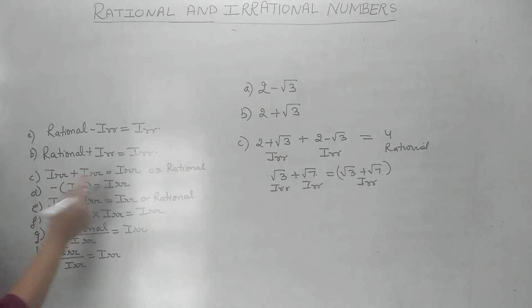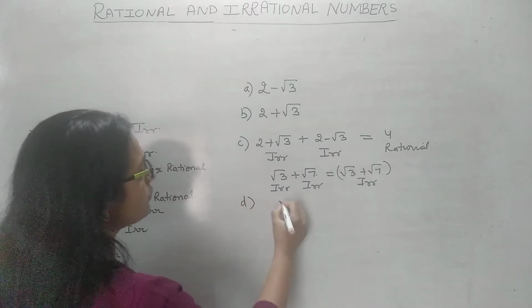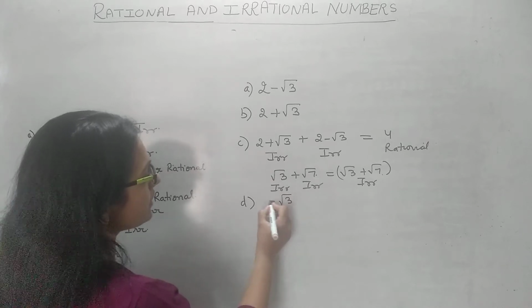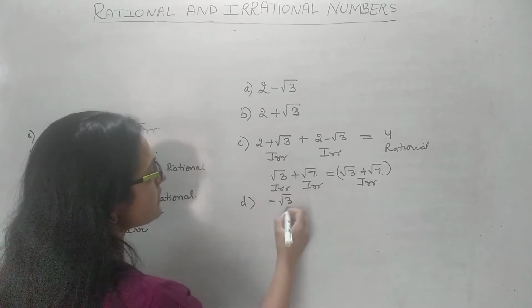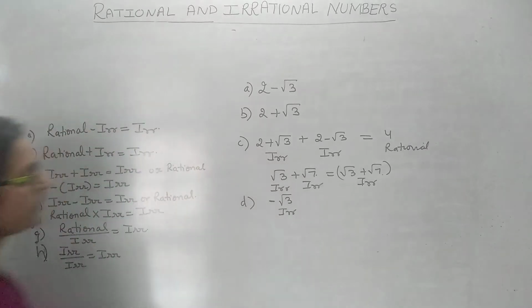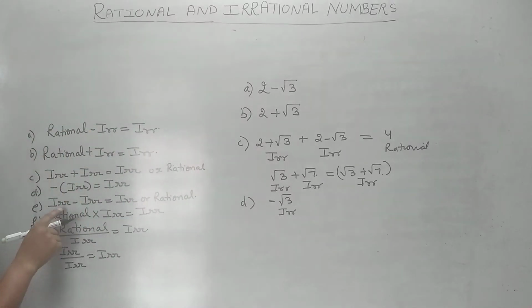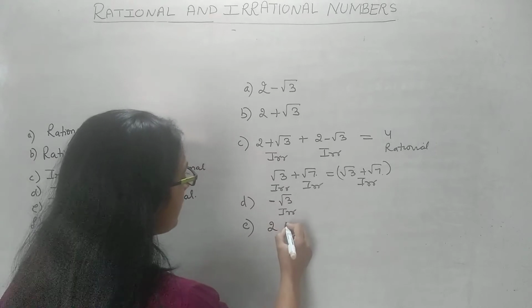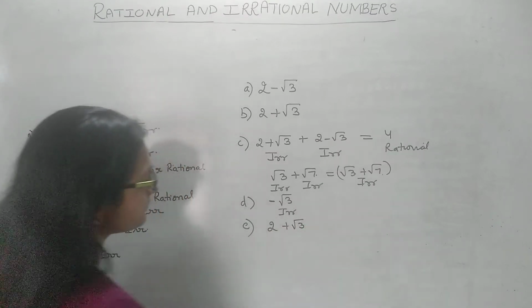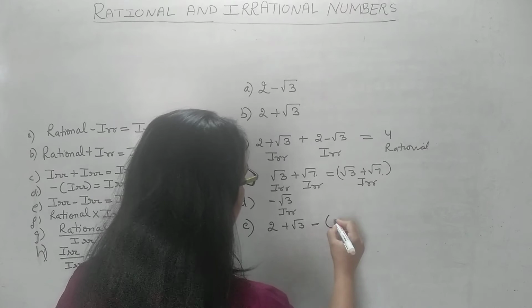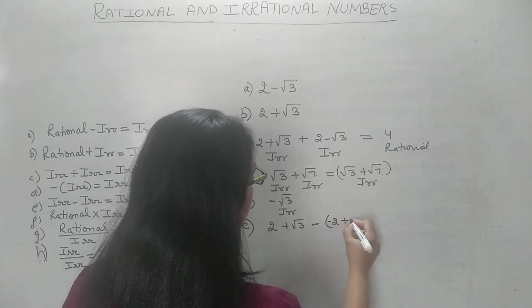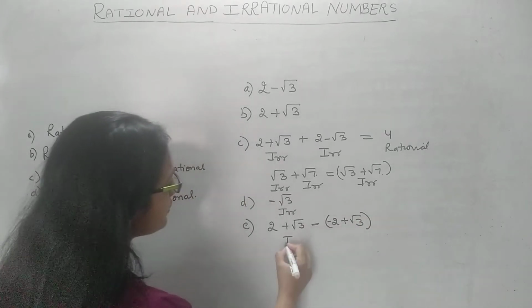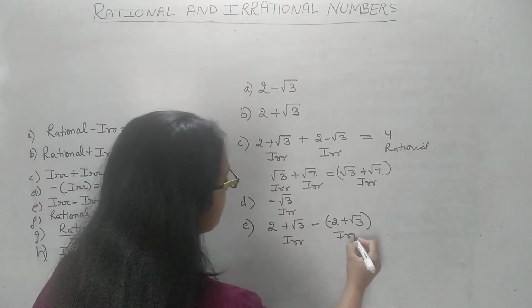Negative of an irrational number is irrational. Suppose root 3 is an irrational number, if we put a negative in front of it, then this is also an irrational number. Then you have irrational minus irrational, that can be irrational, that can be rational. The same way, if you have 2 plus root 3 and you subtract 2 minus root 3, this is irrational and this is also irrational.